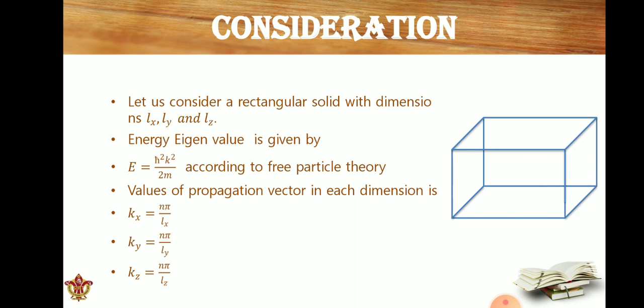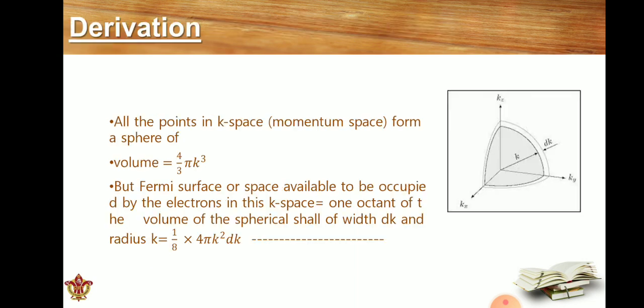So the propagation vector's value in each direction is kx is equal to n pi by Lx, ky is equal to n pi by Ly, and kz is equal to n pi by Lz. All the points in k space, which is momentum space, form a sphere, and we need the volume of this momentum space, or the volume of the k space.